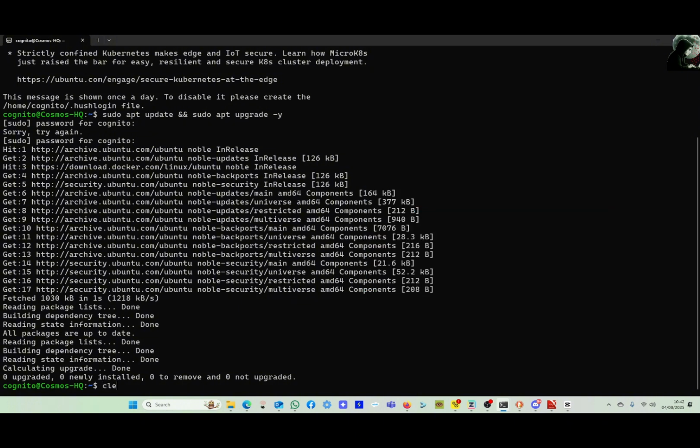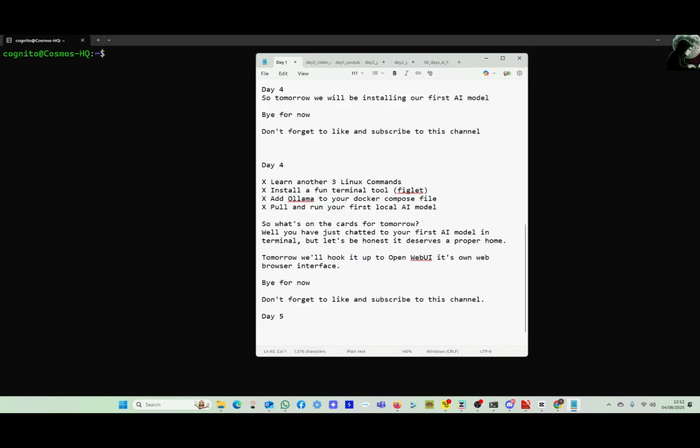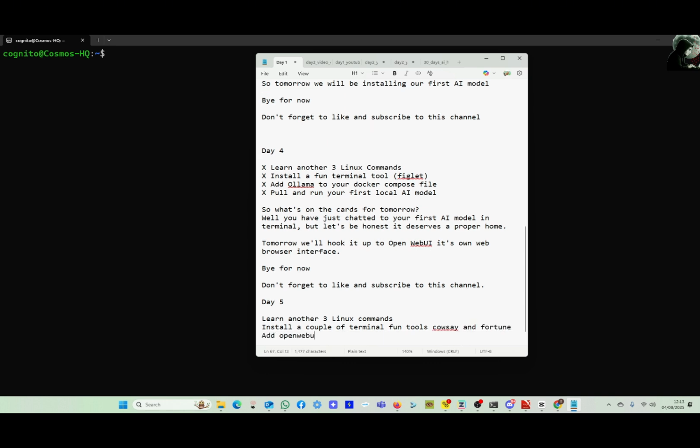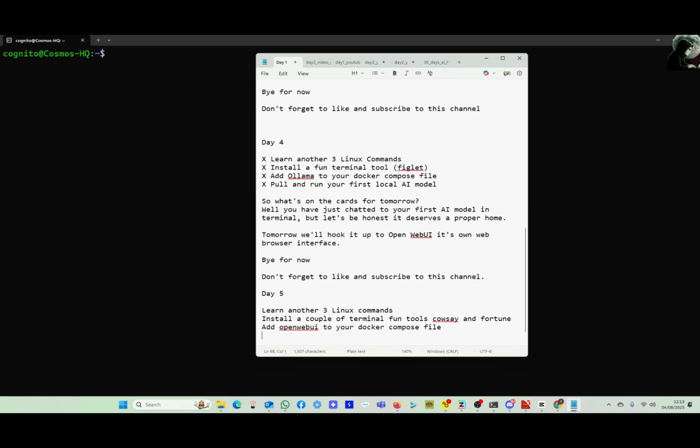Let's have a look at what we will get done today. Learn another 3 Linux commands. Install a couple of terminal fun tools, Cowsay and Fortune. Add Open WebUI to your Docker Compose file. Run your AI in Open WebUI.